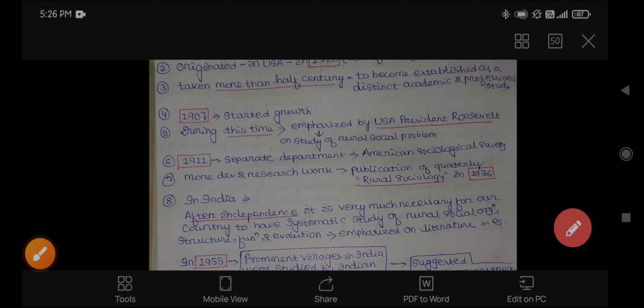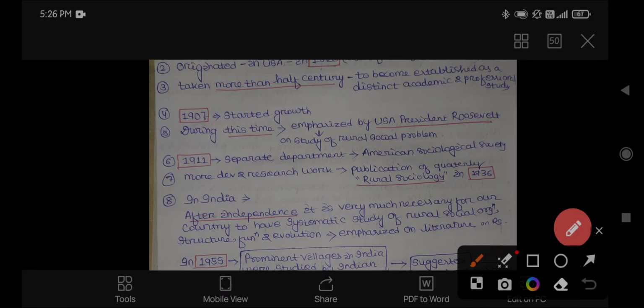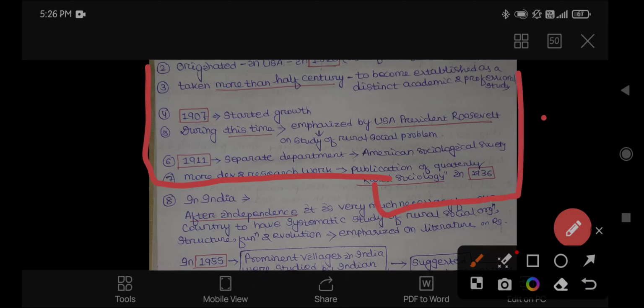Next point: as more development and research work was conducted, a publication was published, that is the quarterly publication Rural Sociology, in 1936. All this is about development in western areas, not in India.